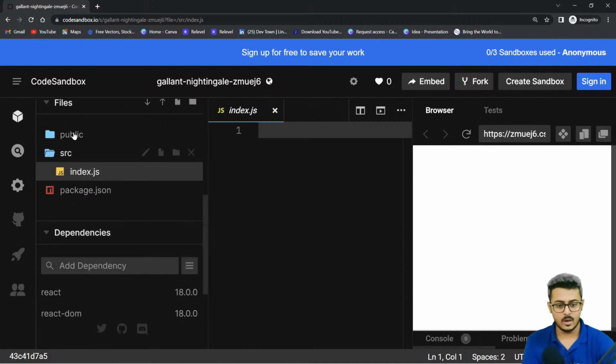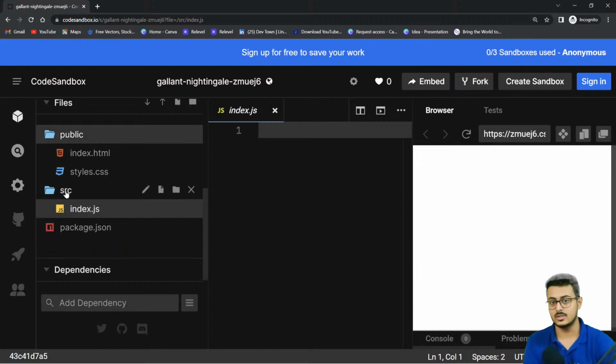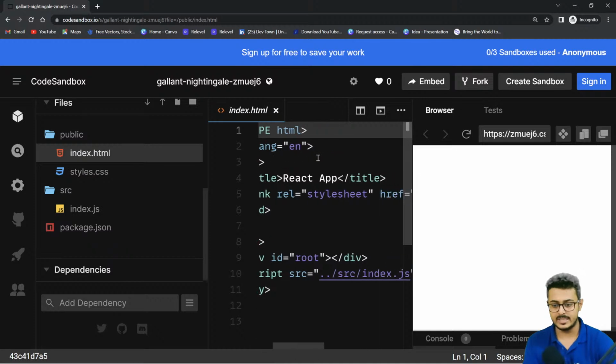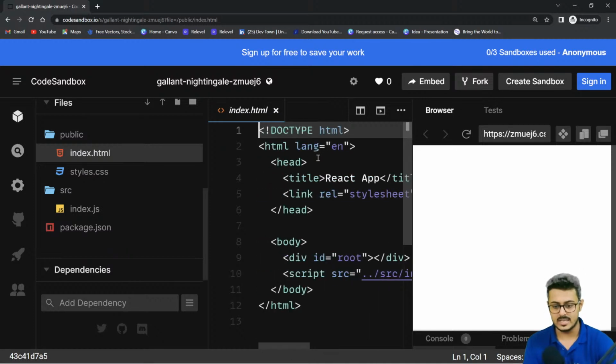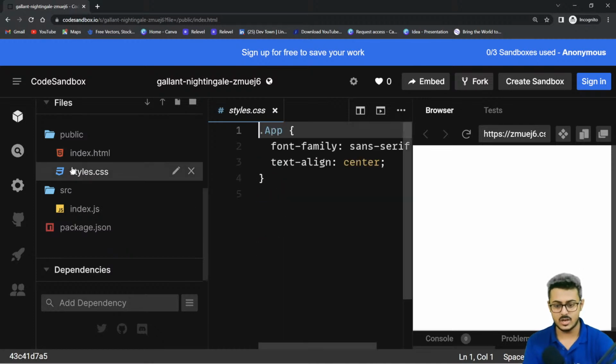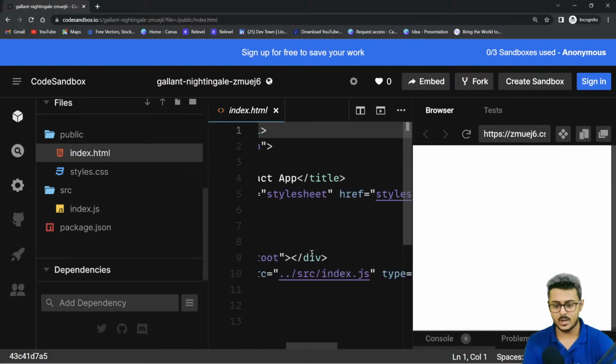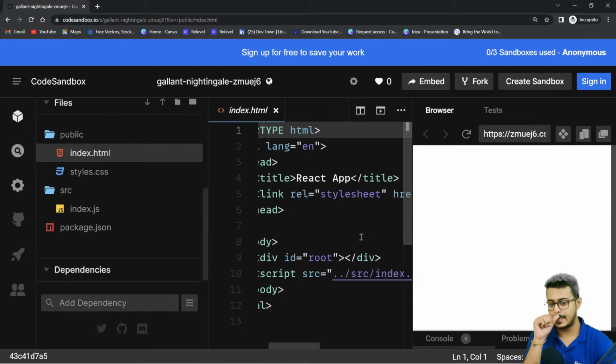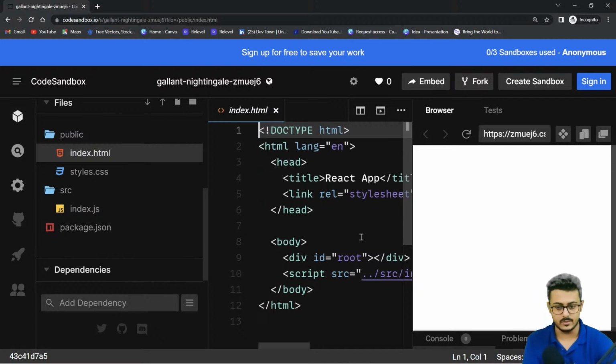Then you have your public and your source files. In your public folder, you have your index.html. I've already set up that index.html for you as well. You also have your styles.css set up for you. If you want, you can just remove this as well. There's no need for that. There's some problem with the index.html, I will address that later on. I guess no, it will totally work. There will be no issues.